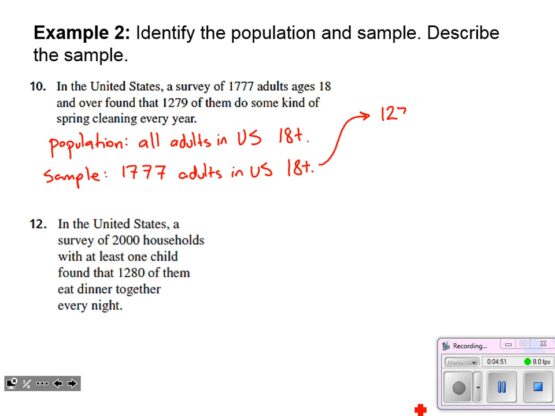Of our sample, 1,279 of whom do spring cleaning. And the remaining, how many is that? The remaining 498 do not.